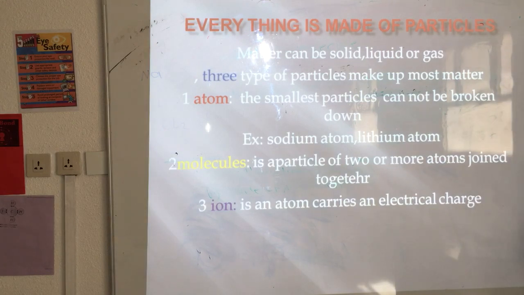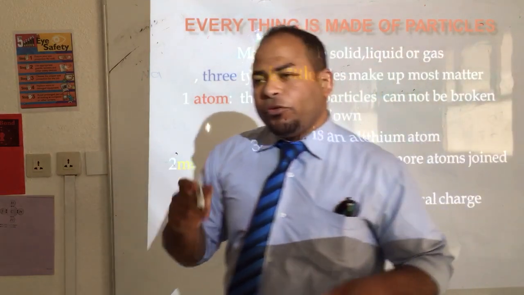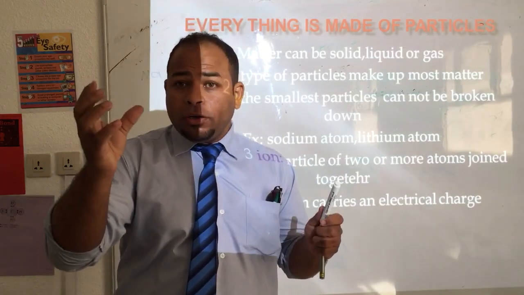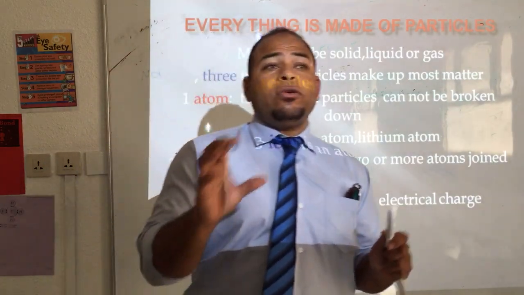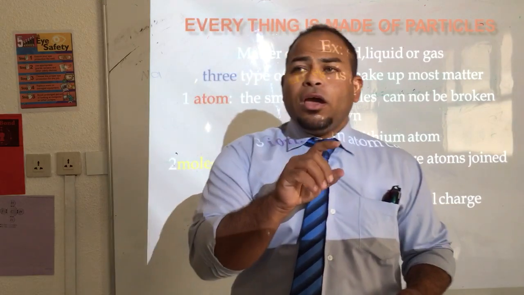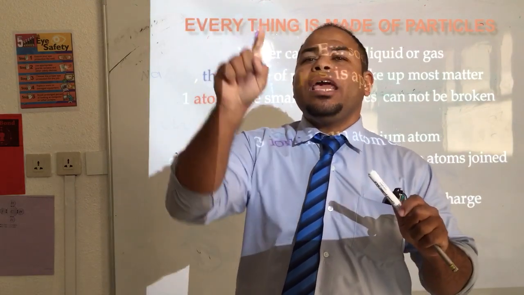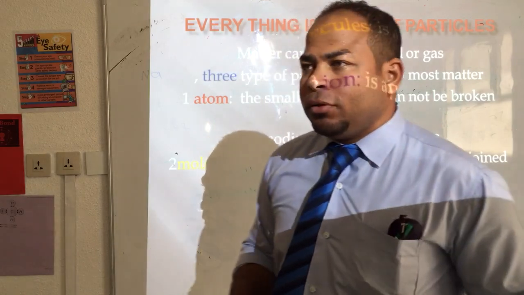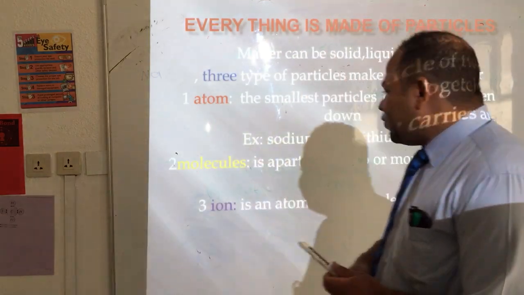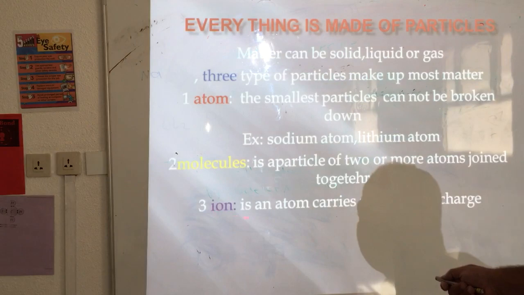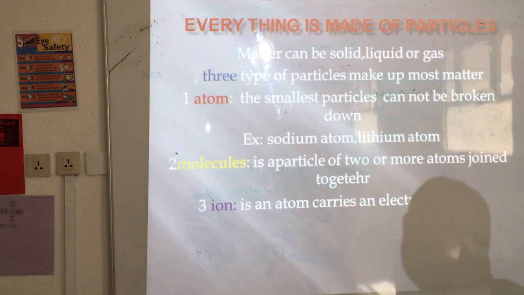If you have Cl, chlorine alone is an atom. I will say it by mouth, but listen to me carefully. Cl, chlorine alone, atom. Cl2, molecule. Cl negative, this means ion. How do you know this is an ion? Because an ion is an atom that carries an electrical charge.